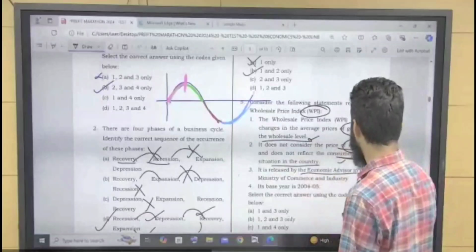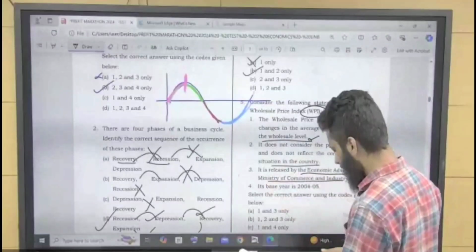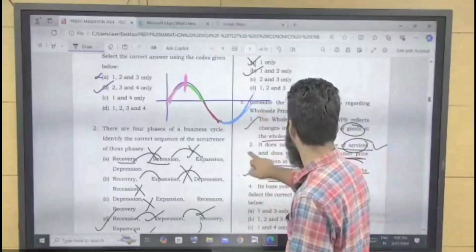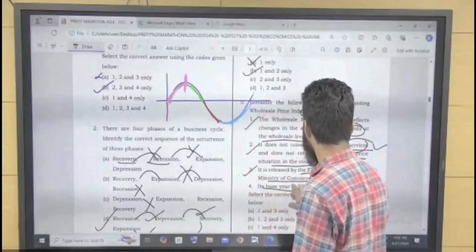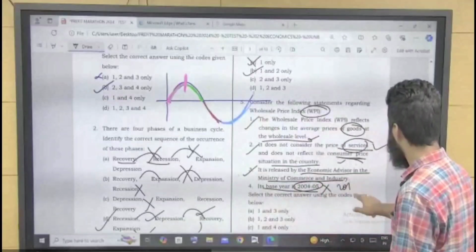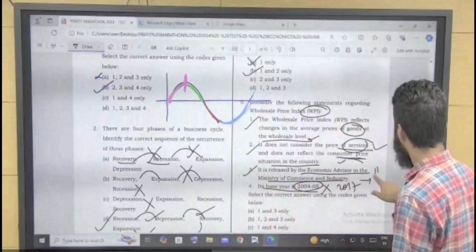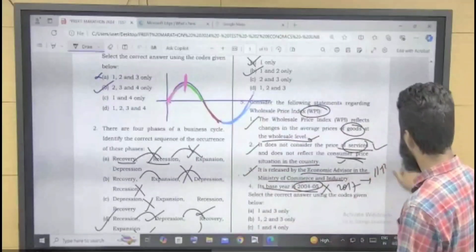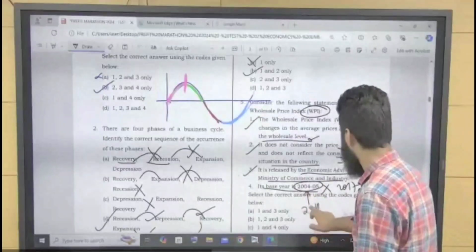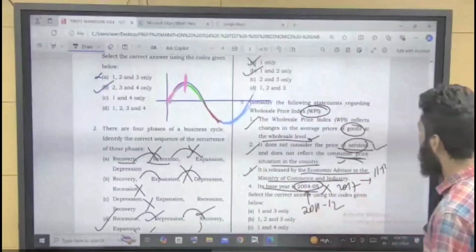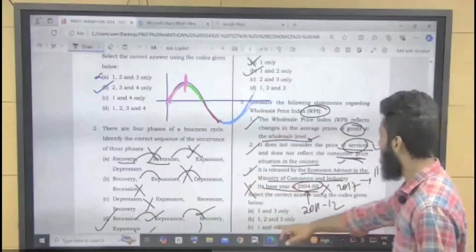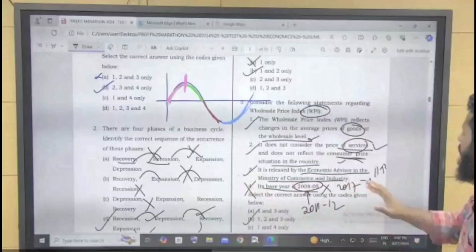It is released by the economic advisor in the Ministry of Commerce and Industry. This is also true. So this statement is correct. Its base year is 2004-05. It is not correct, because in 2017 this base year was revised to 2011-12. So the current base year is 2011-12. So this statement is incorrect. So the correct option will be B, 1, 2, and 3. 4 is not correct.